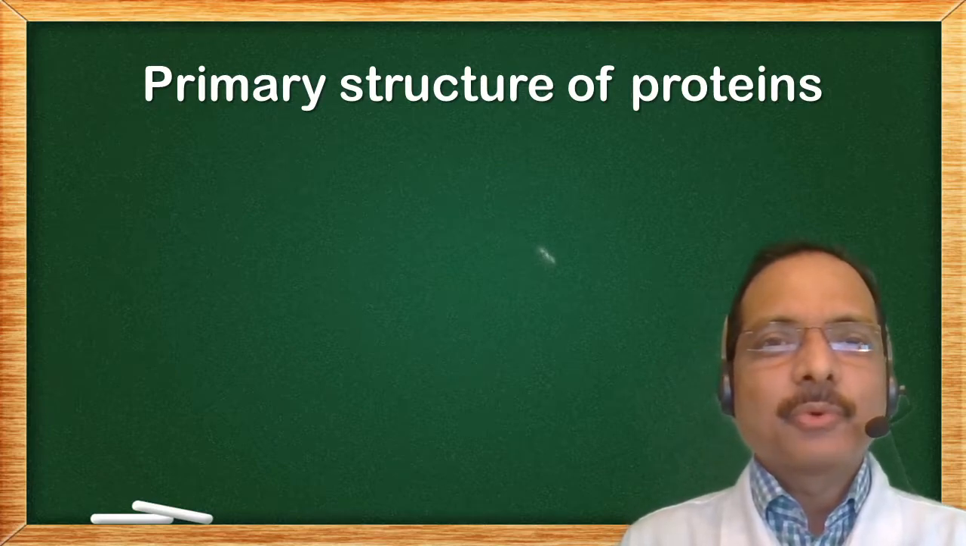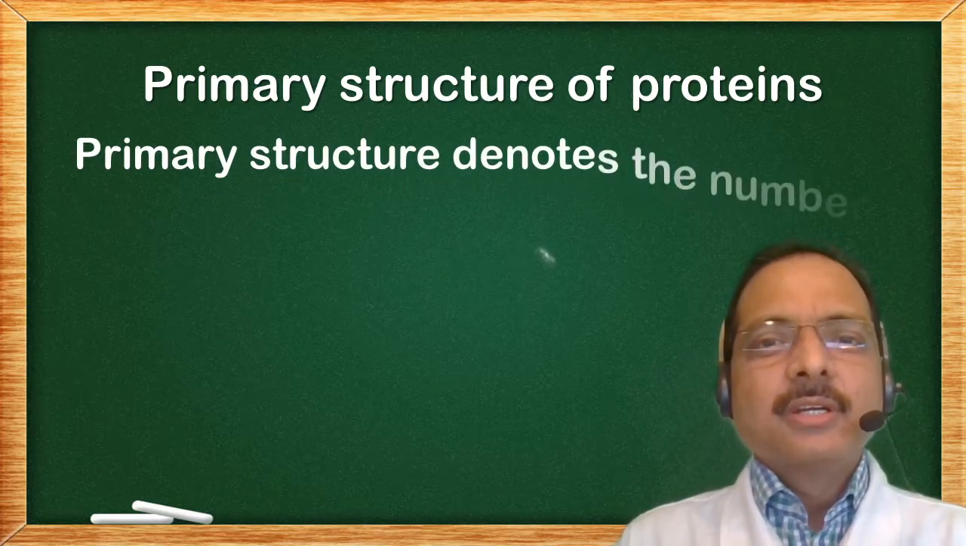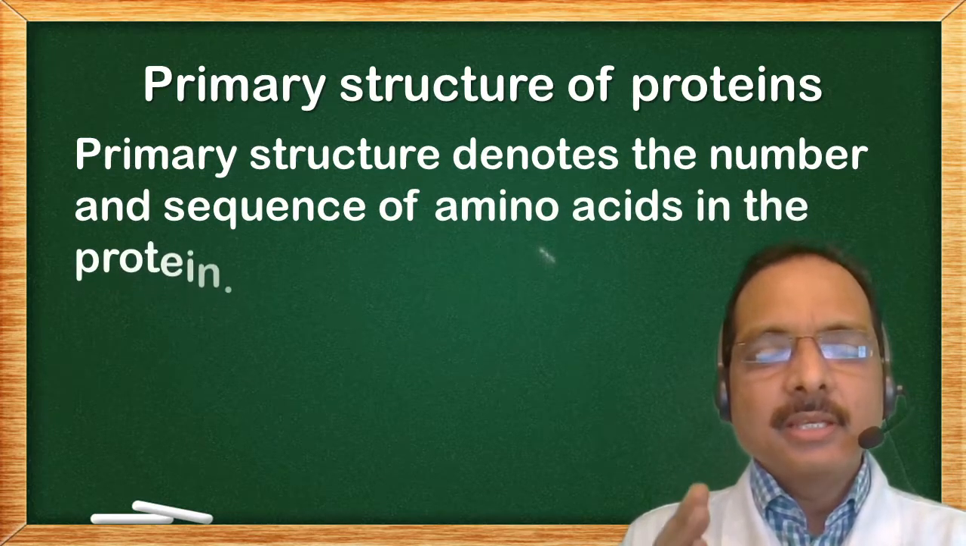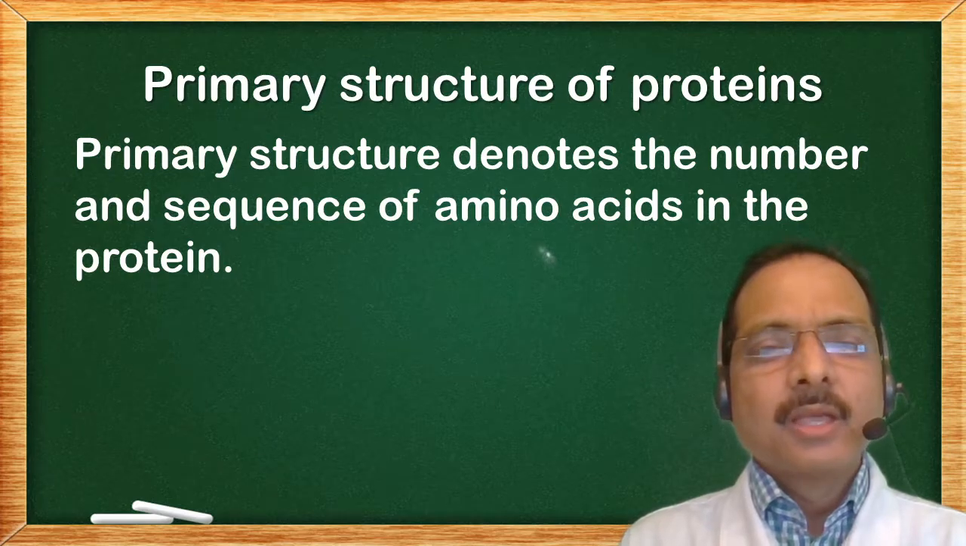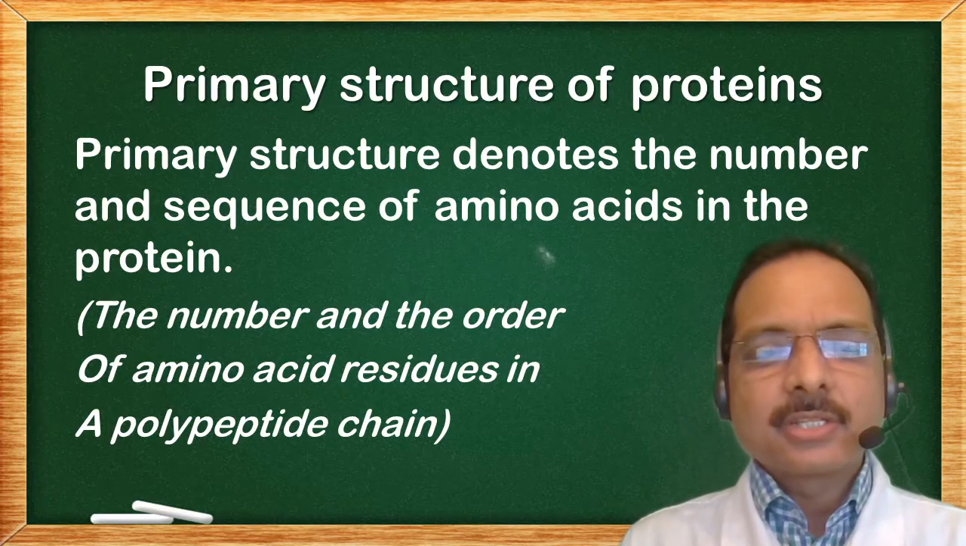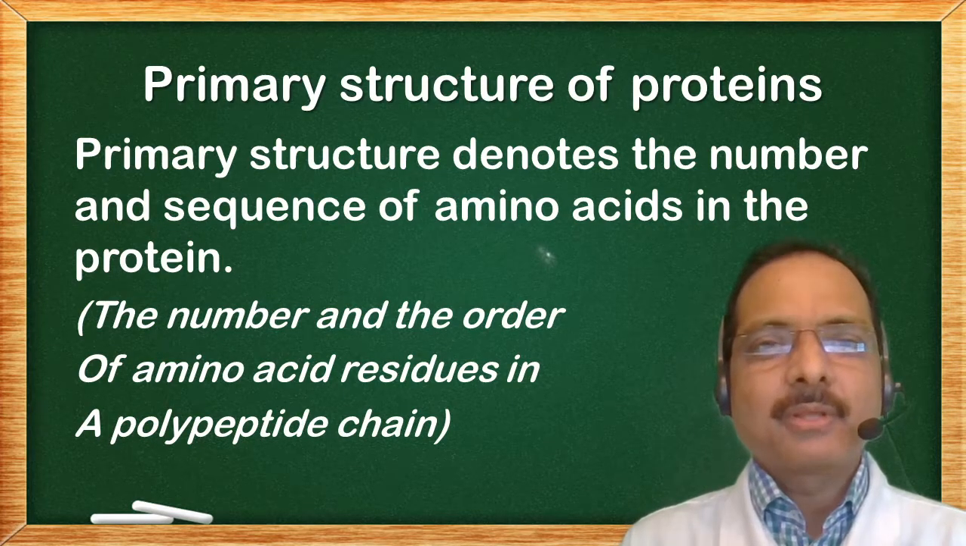Primary structure of proteins. Primary structure denotes the number and sequence of amino acids in the protein. In other words, the number and the order of amino acid residues in a polypeptide chain is the primary structure of protein.